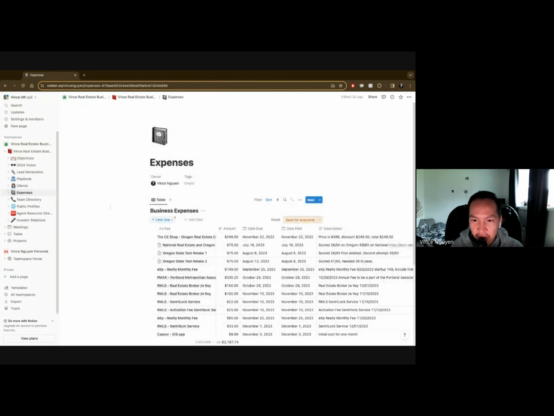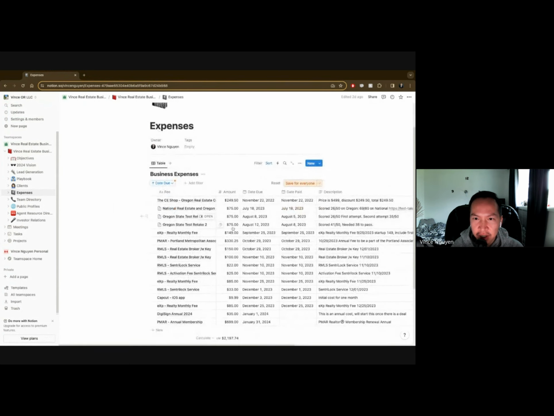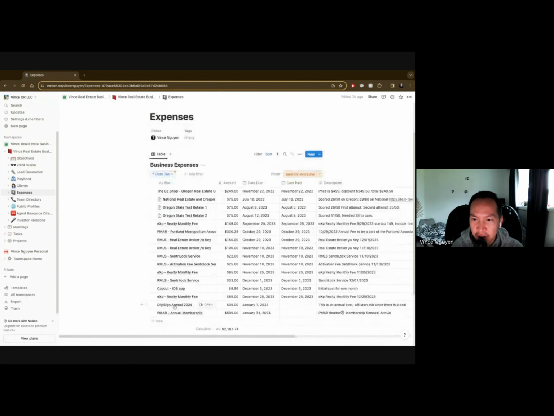I've been tracking all of the expenses, and this is a good way to track it. So we got fees, we got the amounts, we got when they're due and when they're paid. We got a couple things that are due in January as well. I think this is a big chunk of it, this annual membership. So I have it due on the 31st. We haven't paid it yet, but we'll pay it.